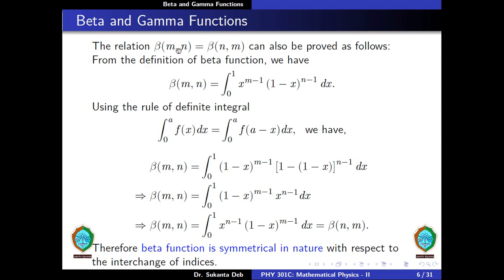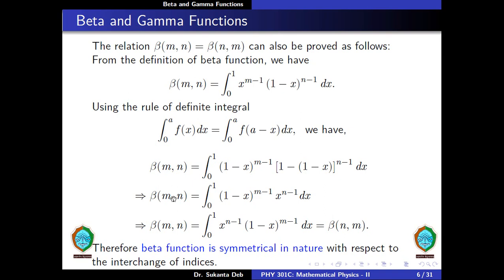The relation beta of m comma n is equal to beta of n comma m can also be proved as follows. From the definition of beta function, we have beta of m comma n is equal to integration from 0 to 1 x to the power m minus 1 into (1 minus x) to the power n minus 1 into dx. Now using the rule of definite integral, integration from 0 to a f of x dx is equal to integration from 0 to a f of a minus x dx, we have beta of m comma n is equal to integration from 0 to 1 of (1 minus x) to the power m minus 1 into (1 minus (1 minus x)) to the power n minus 1 dx.